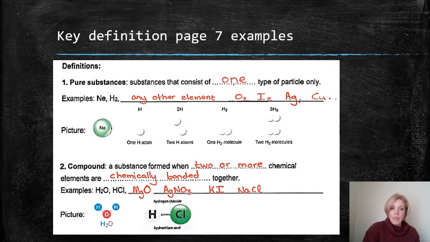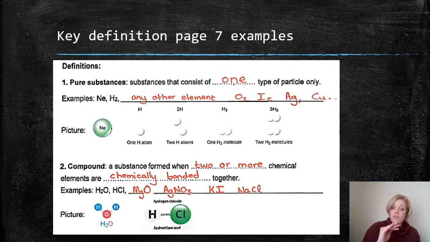So on page 7 of your booklet, you were meant to write in the definition of each of these substances, whether they were pure or not pure. Remember, a pure substance is a substance that consists of only one type of particle. That would include an element and a compound. A substance that is not considered pure would be a mixture, and a mixture is two or more substances that are put together by physical means and not chemical means.